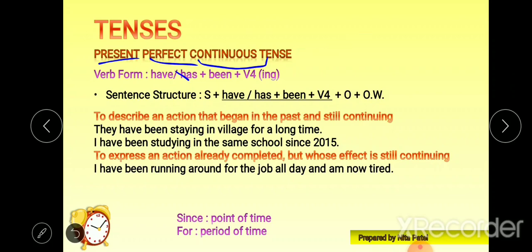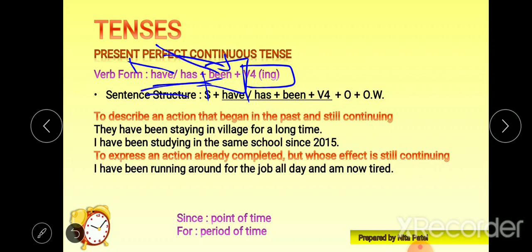So basically the verb form is have, has, because it is present. Perfect, that means been, and continuous we will use V4, that is the ing form. For present we will use have, has, for perfect we will use been, continuous we will use V4.